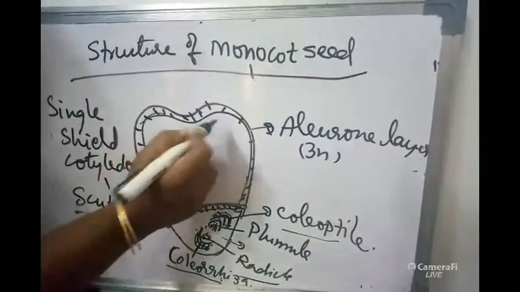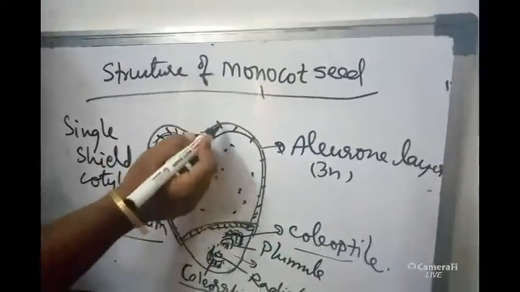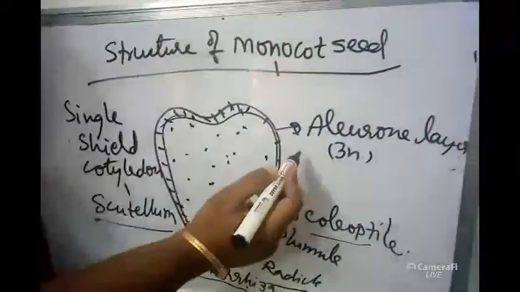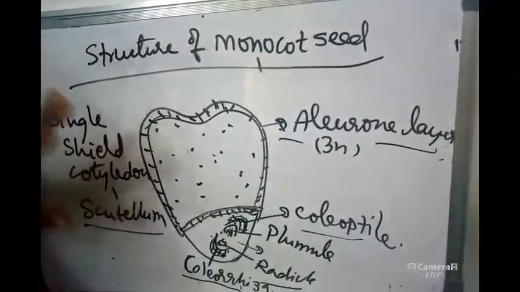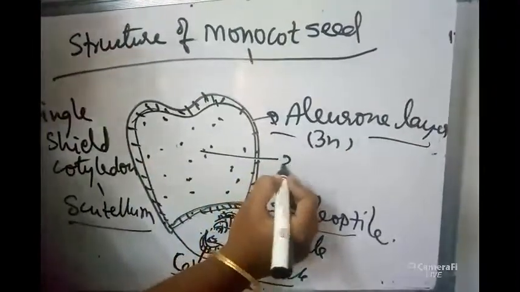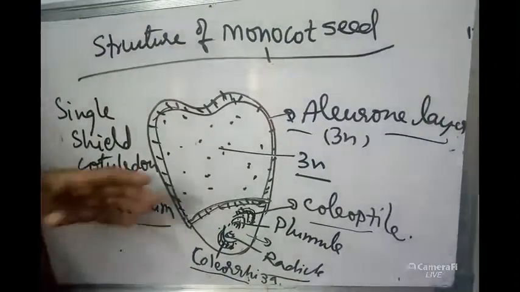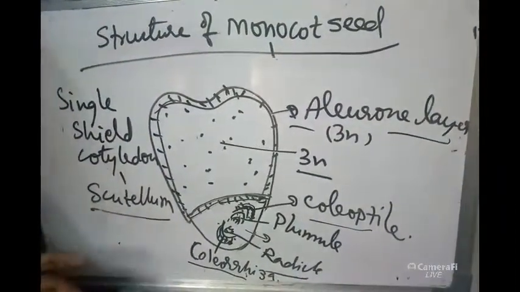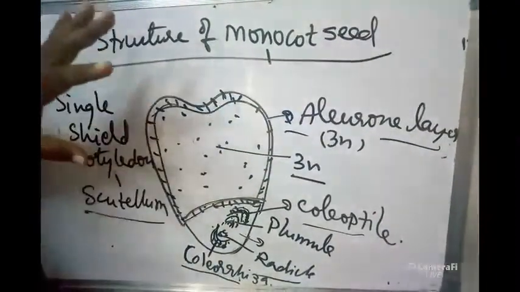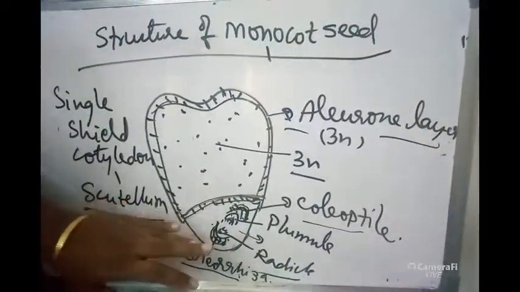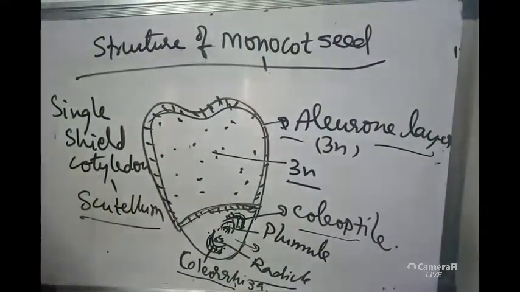Here the entire endospermic tissue will be present. Surrounding the endospermic tissue, a proteinaceous layer will be present, which is called the aleurone layer, that is the triploid layer. Endosperm is also triploid. The aleurone layer is also triploid. I think you know about the ploidy: nucellus and perisperm will be diploid, endosperm and aleurone layer will be triploid. The embryo is also diploid. So this is about the structure of the monocot seed.